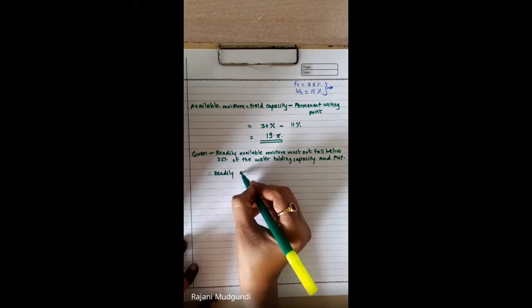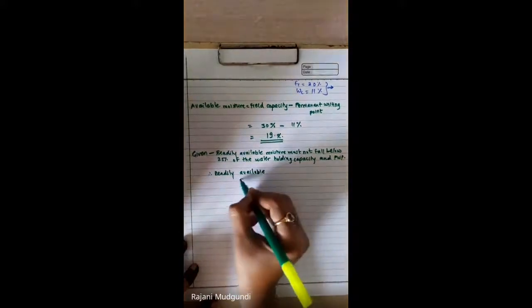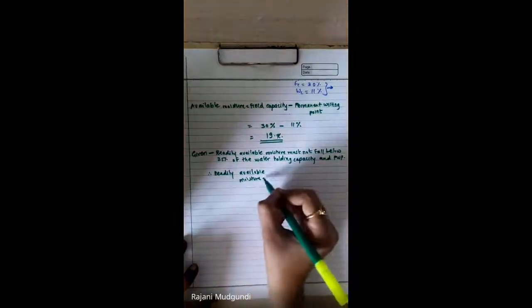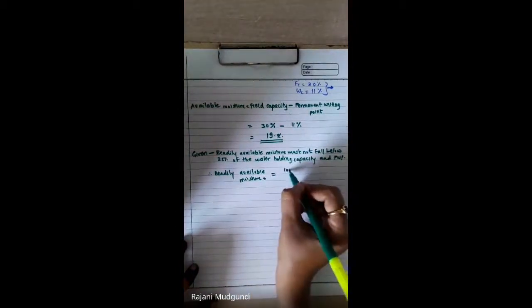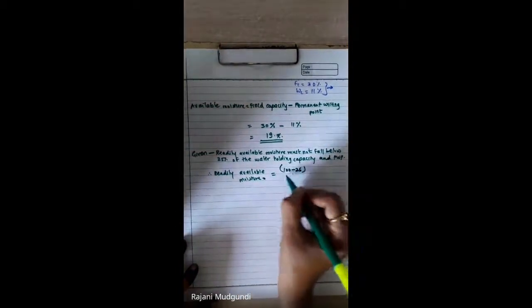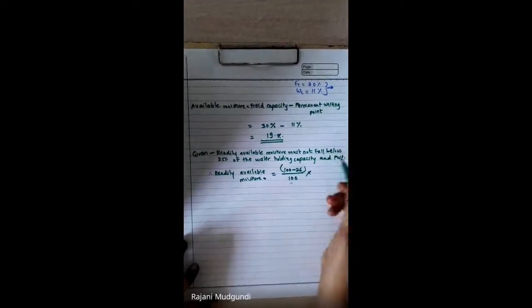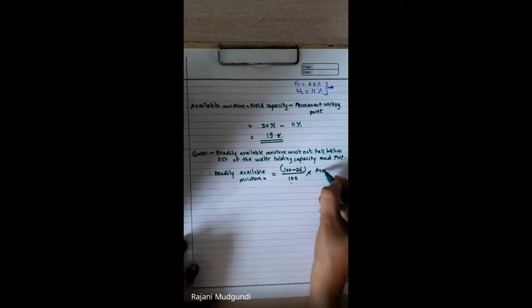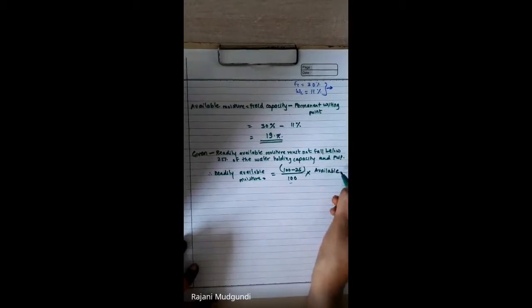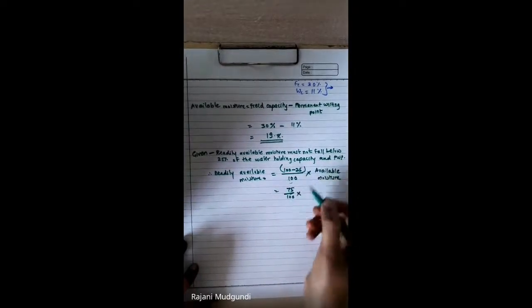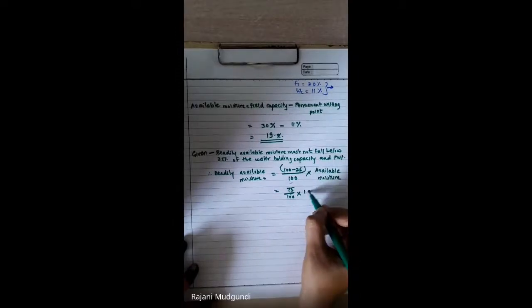Therefore, readily available moisture is equal to 100 minus 25 divided by 100. So it will give you 75% of the available moisture. So it will be 75 by 100 into 19.